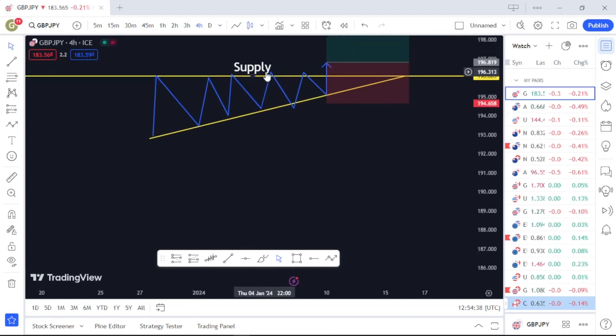After the ascending triangle, the next thing I look for is a price rejection. A price rejection is simply a market that moves in this order. Let me get a drawing tool to show you that. For example, I'll look for a market that moves like this.